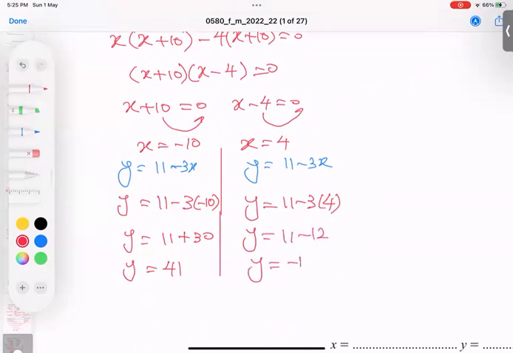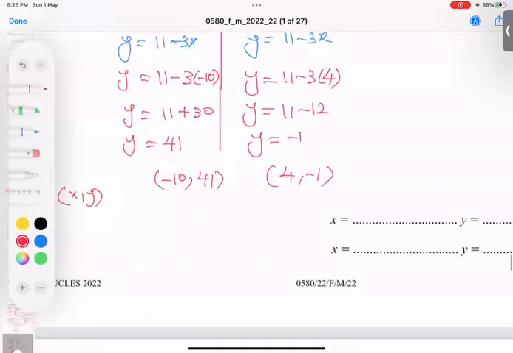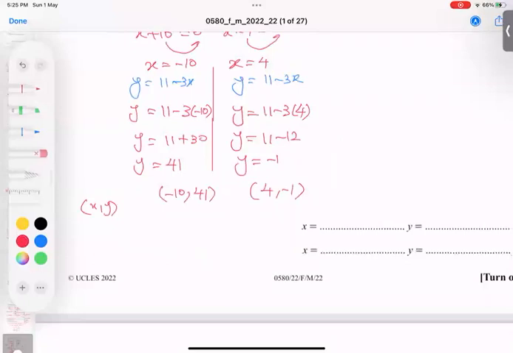So answer is always write X and before. X first, Y later. Rule. So negative 10 is X. I got it, Y is 41. And X is 4 and Y is minus 1. So that is the reason you can see it here. So I'm writing X and Y. So how to write X and Y? X is 4, Y is minus 1, X is negative 10, Y is 41. So I hope the point is very clear.